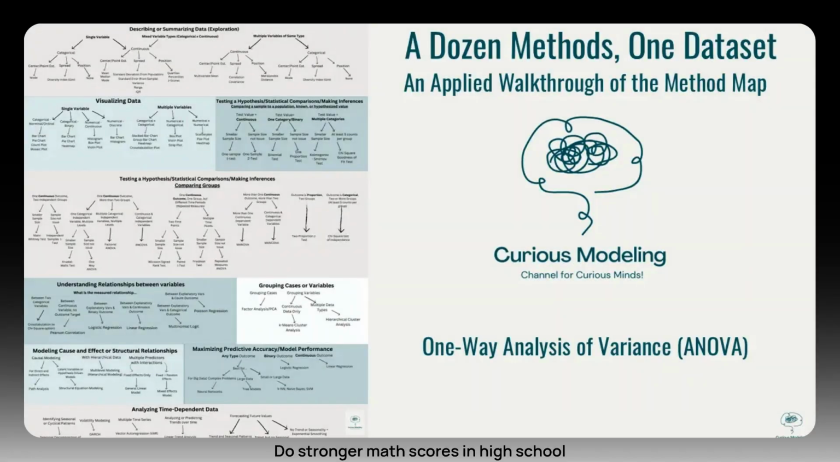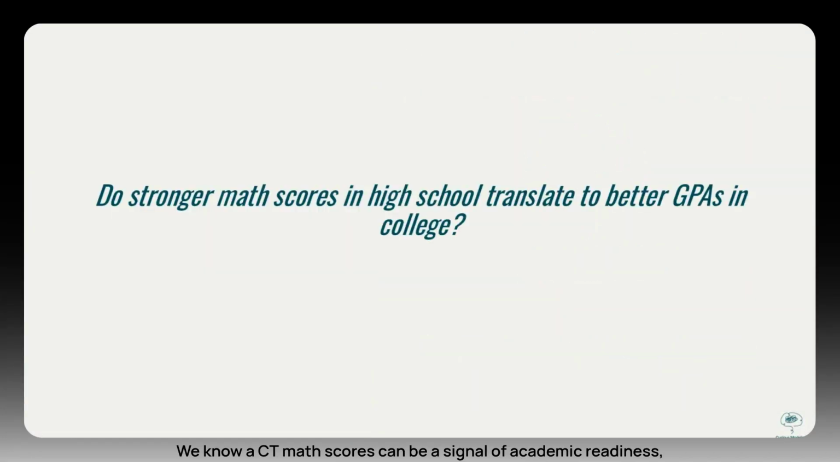Do stronger math scores in high school translate to better GPAs in college? We know ACT math scores can be a signal of academic readiness, but do they actually predict success once students get to college? We often assume that students with stronger math skills are better prepared for college, but is that actually true? Let's say we divide students into low, medium, and high ACT math categories. Can we say those groups perform differently when it comes to first-year GPA?